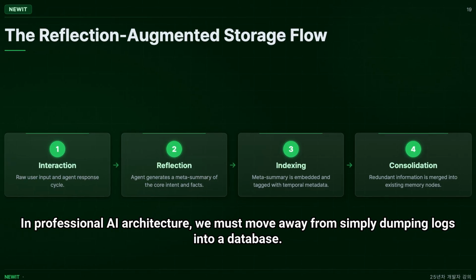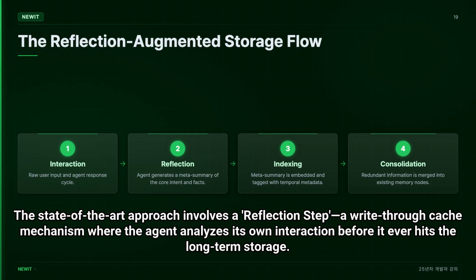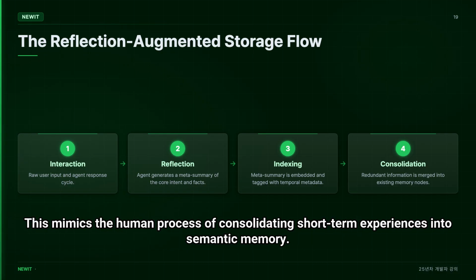In professional AI architecture, we must move away from simply dumping logs into a database. The state-of-the-art approach involves a reflection step, a write-through cache mechanism where the agent analyzes its own interaction before it ever hits the long-term storage. By summarizing the intent and outcome of a turn, we significantly reduce the noise that plagues long-term retrieval systems. This mimics the human process of consolidating short-term experiences into semantic memory.